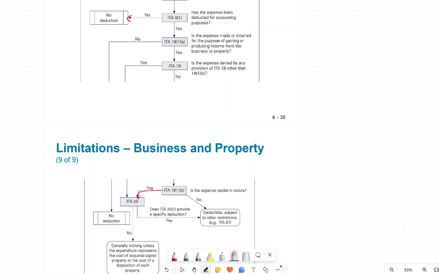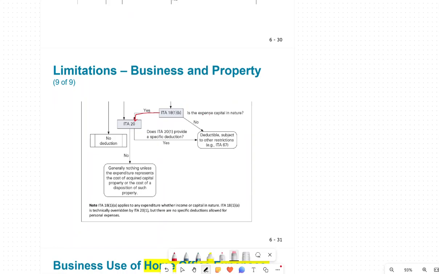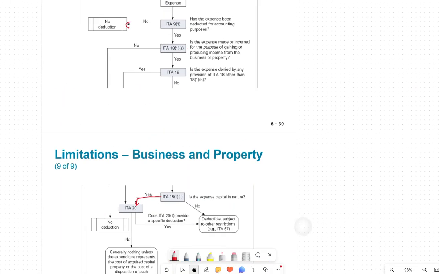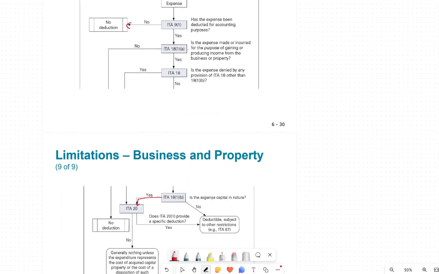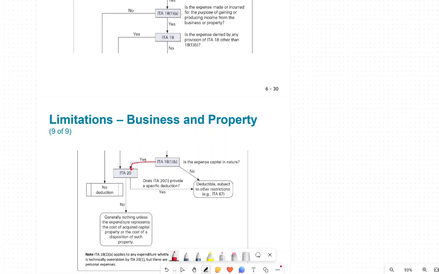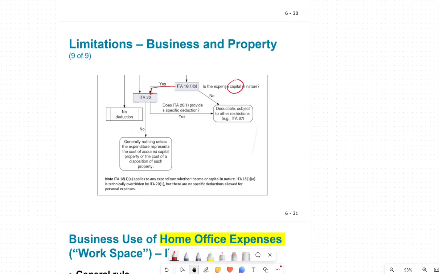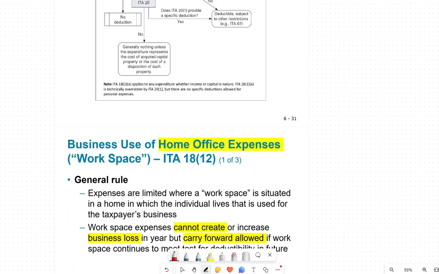Go through this. What we did was ask whether this expense is allowed or not. Mostly if it's not allowed, that means it was not an expense. You wouldn't record it for accounting purposes, and if it's not recorded, you will not be allowed to make any adjustment. From there you have to look at whether it is of a capital nature. If it's a capital nature, it'll be restricted. If it's not capital nature, then you'll be allowed a deduction under section 20.